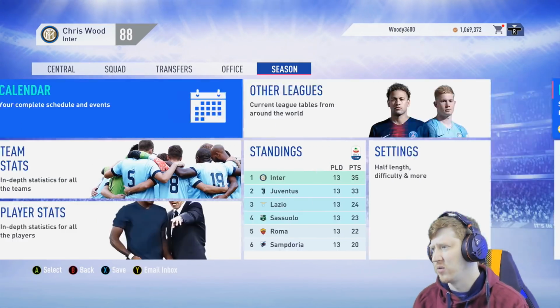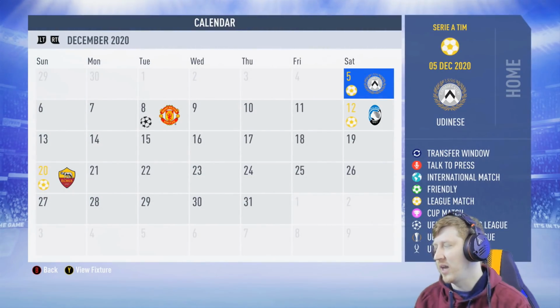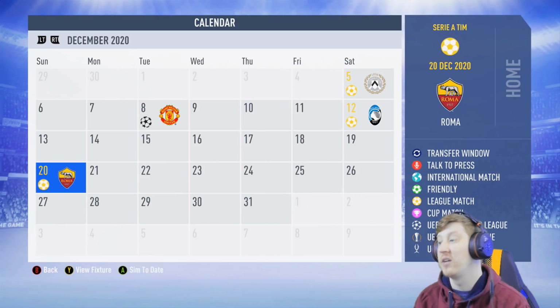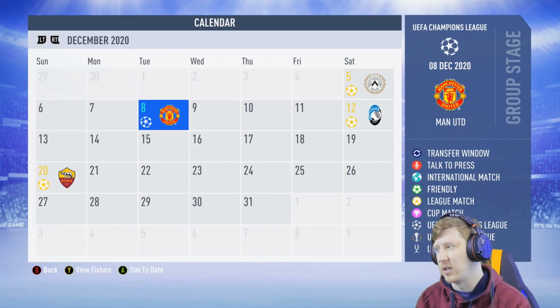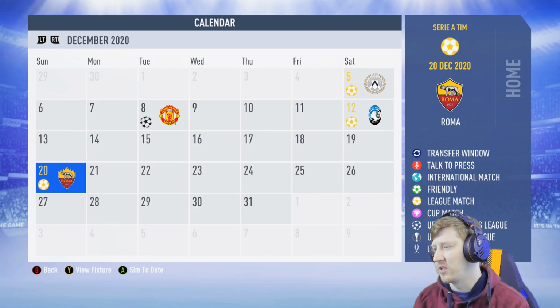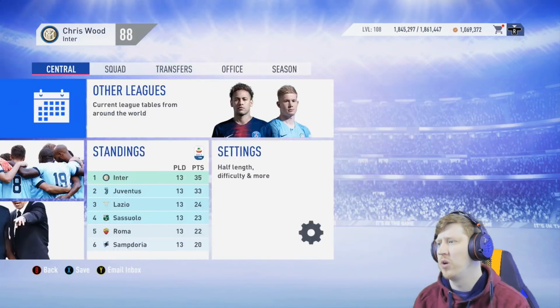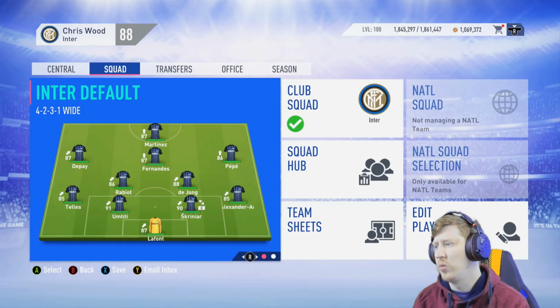I don't know why I didn't do that sooner, to be completely honest, but we've not got that many games for the month of December. It's Udinese at home, which will sim. Then we play Manchester United in the Champions League, Atalanta away in the league, followed by Roma at home. So two particularly big games with Man United and Roma. And then we'll be heading into the January transfer window, a window in which I'm not sure what I want to do with my team.